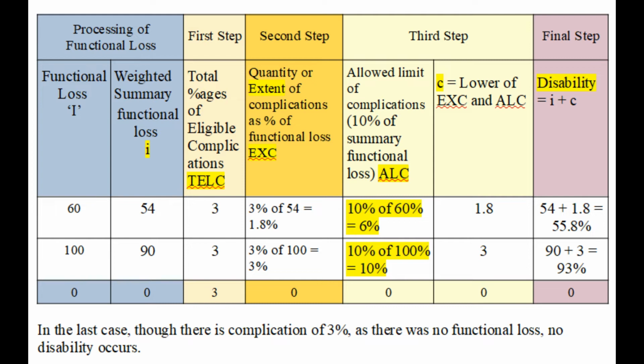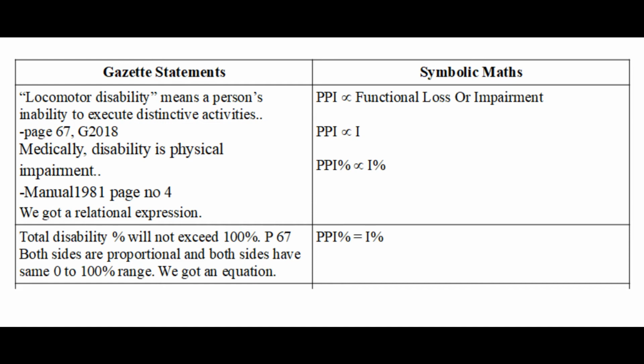Or in other words, both the quantity and extent by which the complications cause disability depend on the functional loss. Finally, mathematically, complications are a function of functional loss. The corollary is, if there is no functional loss, no complications can be considered or allowed. Let us summarize our mathematical statements. On the left side, we have statements from gazettes and the manual, and in the right column, we have mathematical